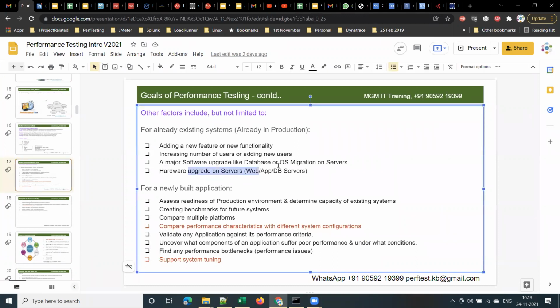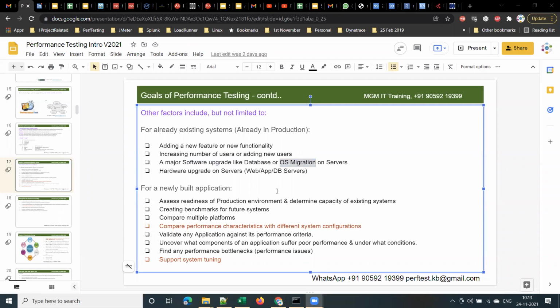New server machine or something. So whenever there is a software upgrade or OS migration, remember this OS migration, we do performance testing. Whenever there is some operating system migration also, we do this performance testing.